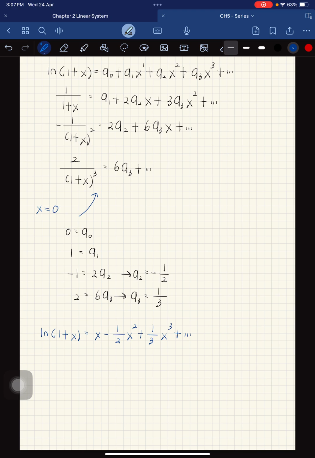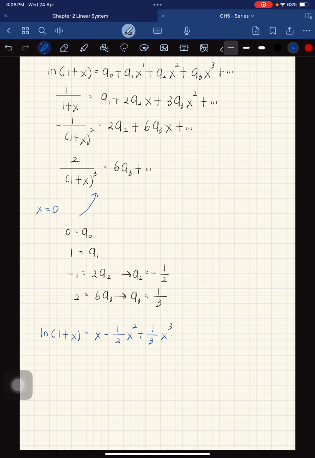From this part, if we want to expand, we can expand because we can see the flow of the equation: plus, minus, plus.